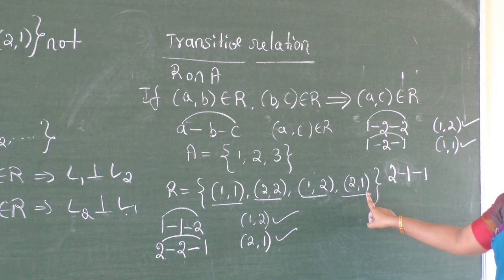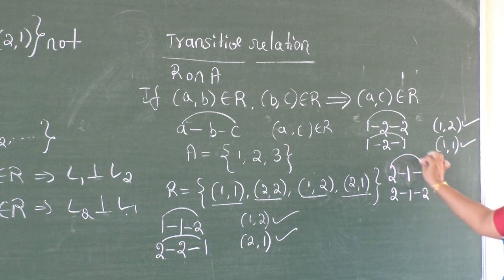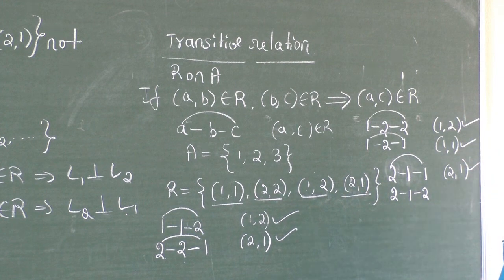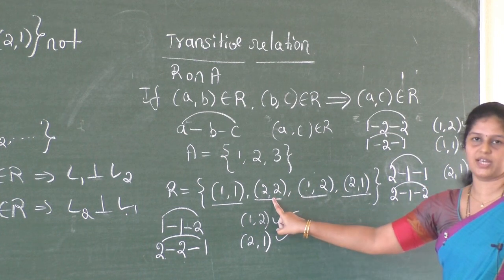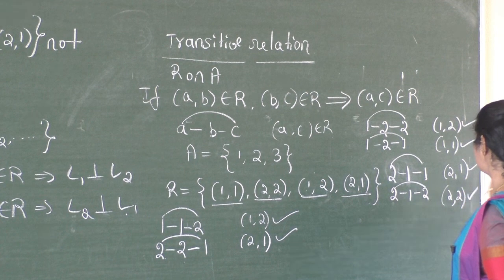Then for (2, 1) another ordered pair available is (1, 2). So 2 goes to 1, 1 goes to 2. Therefore here we need (2, 1), and (2, 1) is there. Then 2 goes to 1, 1 goes to 2 means you have to write (2, 2), and (2, 2) is also there.